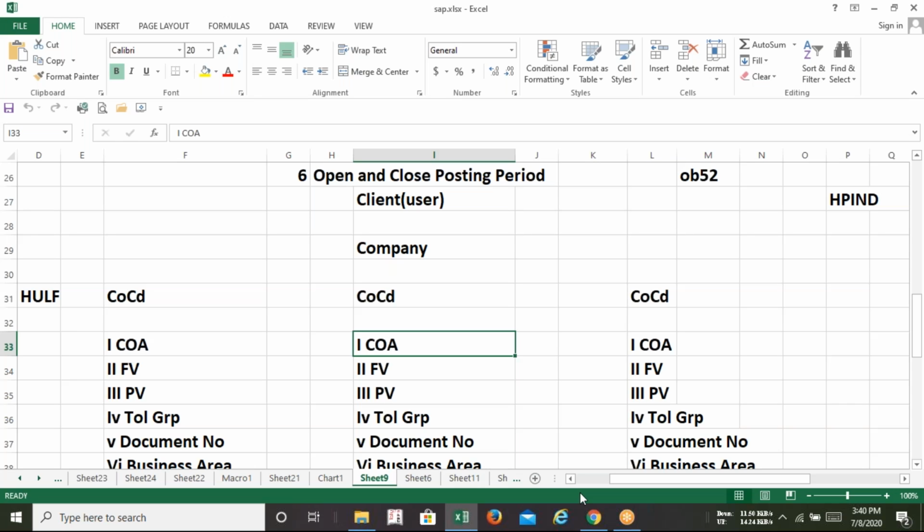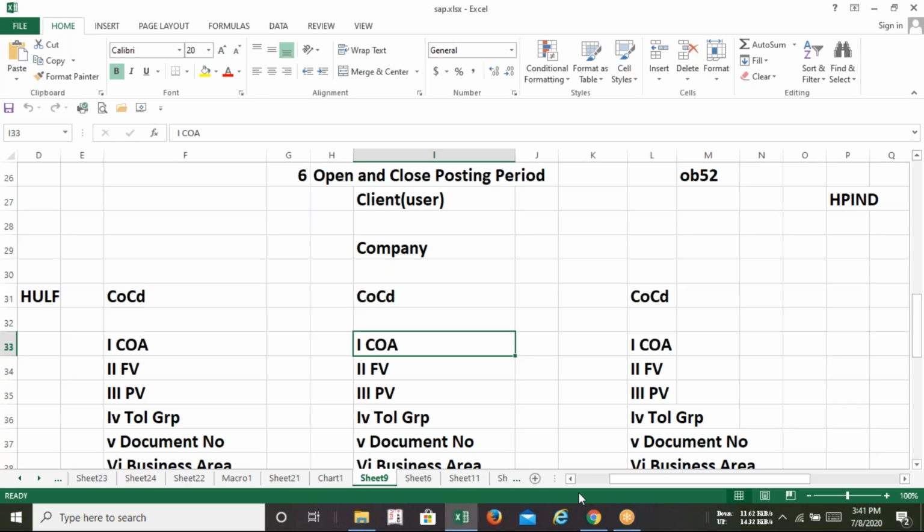The two character FB code is required. Whatever the description column is, you can leave it blank, or simply write your company code. After finishing this task, I will get back to you. At the end part of the class, just give me a reminder. I will get back to you.